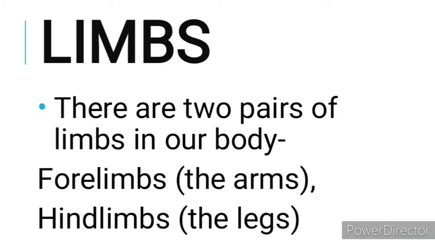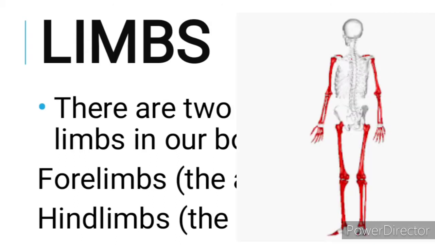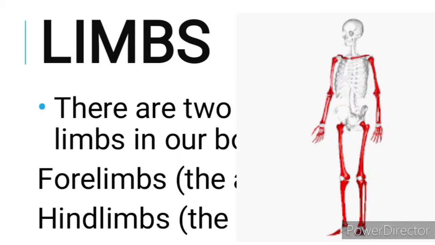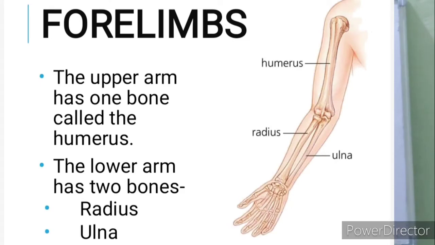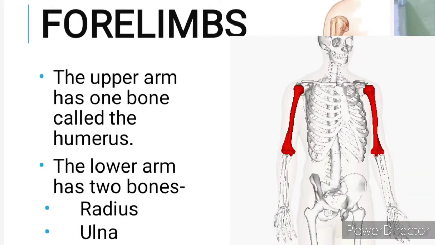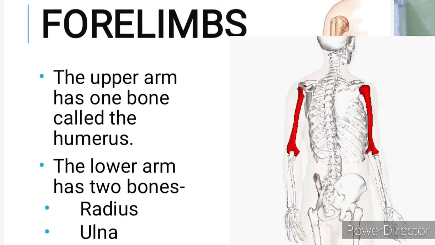Now limbs. Limbs are very, very important. We have two pairs of limbs in our body. First is the forelimbs, then the hind limbs. The forelimbs are the arms that we have, and the hind limbs are the legs. Now first we will talk about the forelimbs. The upper arm is made up of the humerus. So there is a bone in the upper arm, known as the humerus.